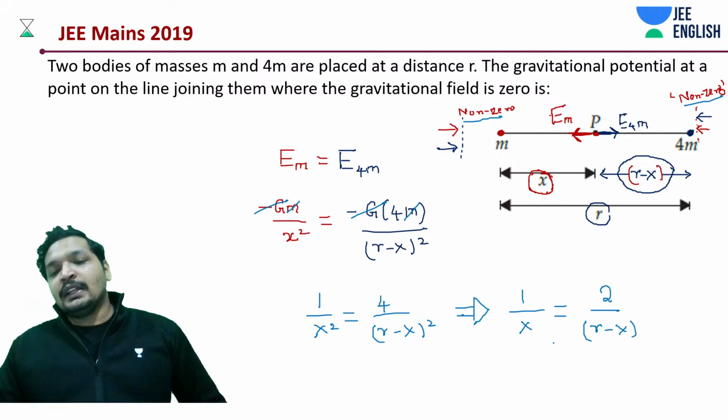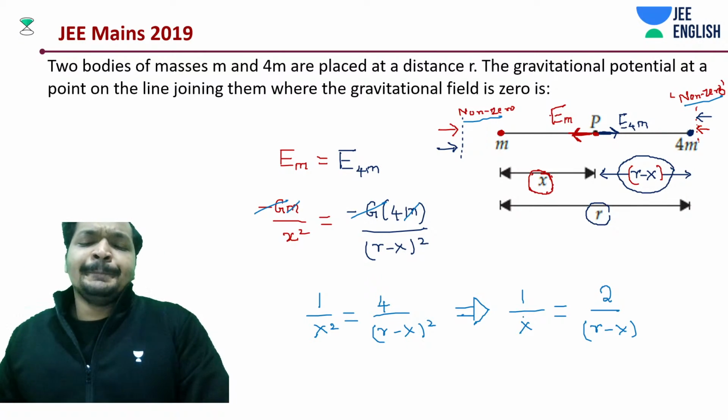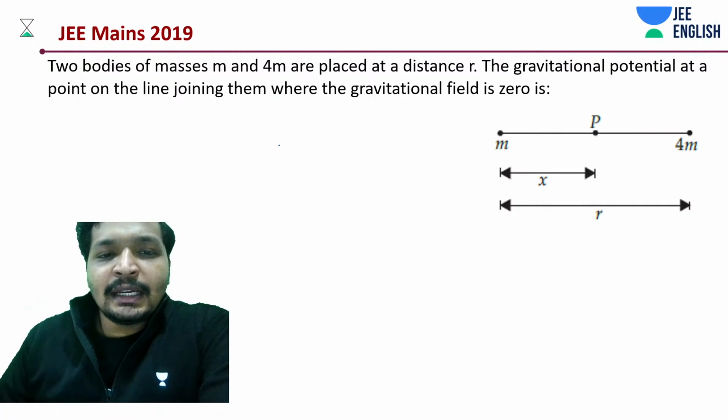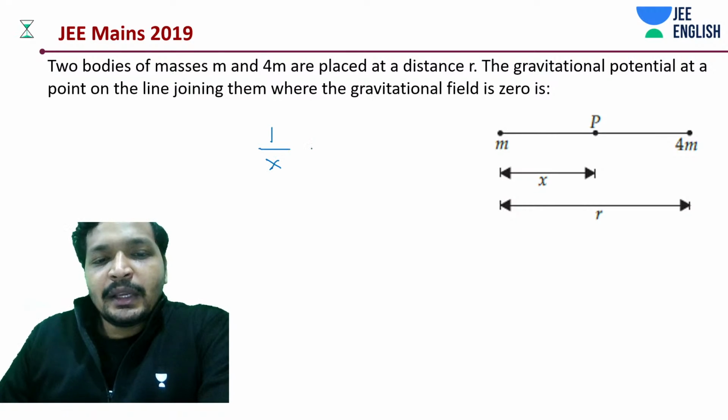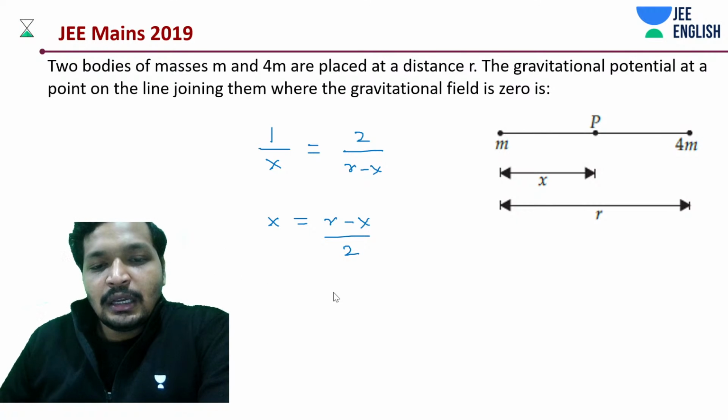Okay, let's find out what is the value of x. Let's solve it. If I take an inverse of that quantity that we had, 1 by x is equal to 2 divided by r minus x. What do we have here? x is equal to (r minus x) by 2, and you take this 2 on the other side, and what do you get?